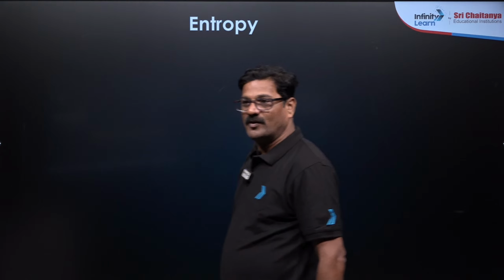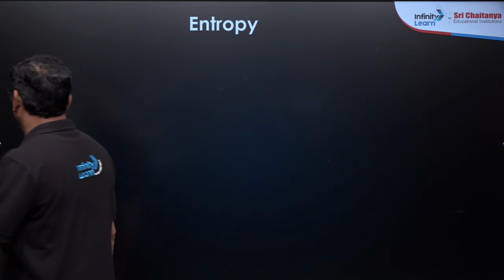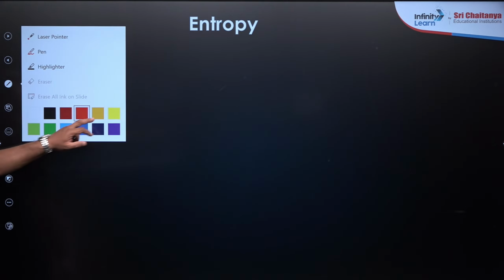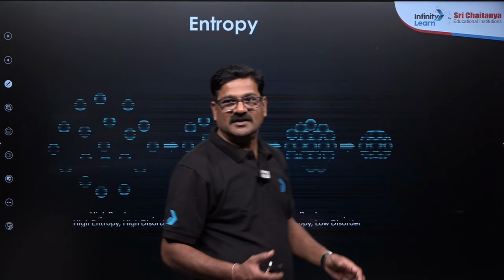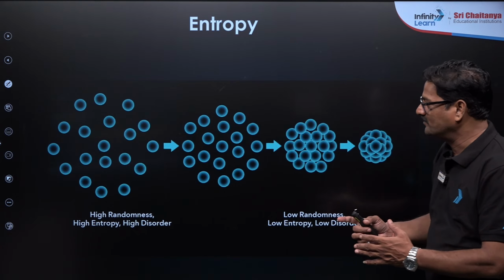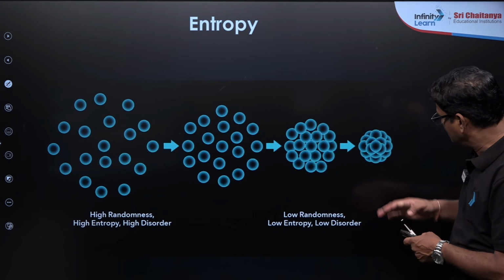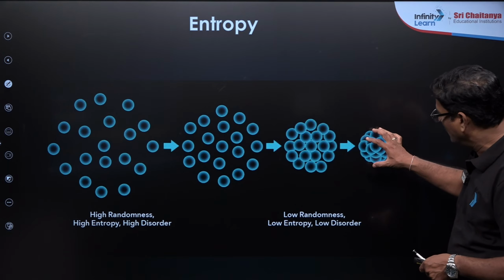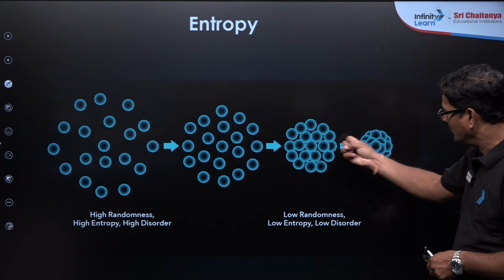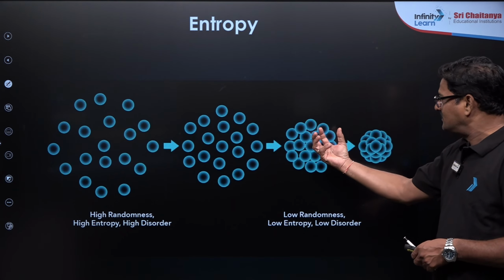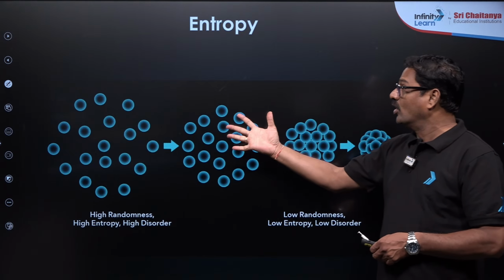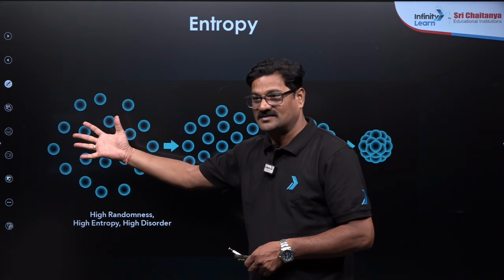Now entropy, what is entropy? Krishna, Ravi, who are there online? It is degree of freedom. You can see this is completely packed, all the atoms of the molecules. Here the molecules are a little relaxed, more relaxed, some more relaxed.